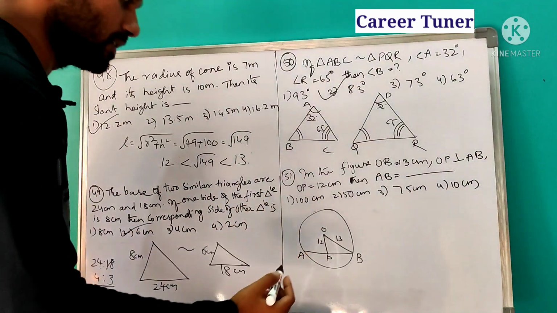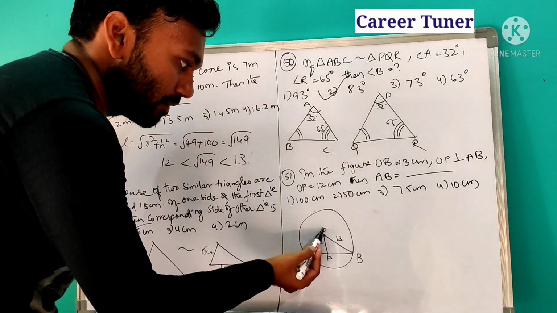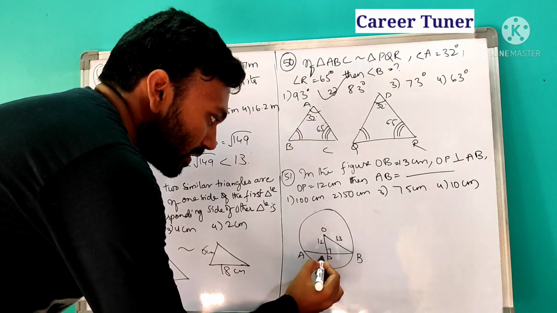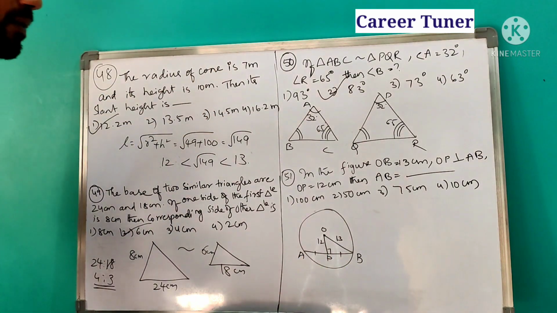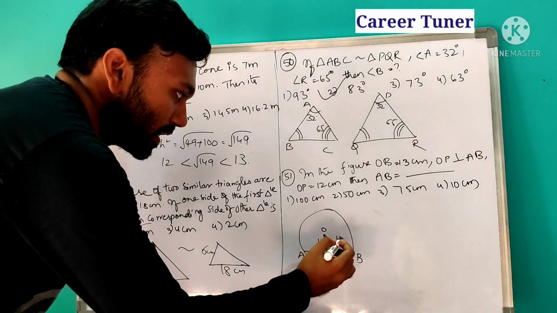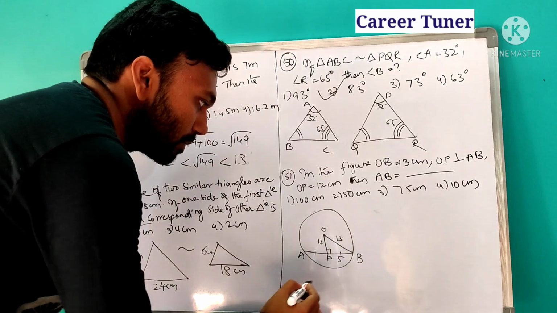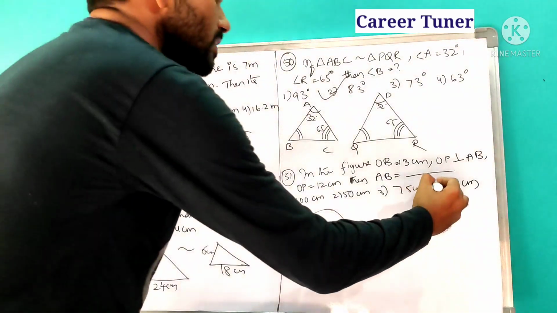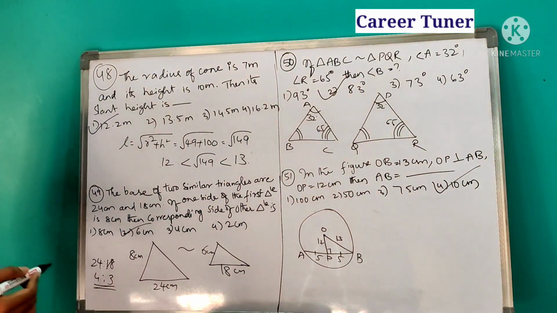Next, the figure itself we can imagine. Whenever a line is drawn from center to the chord, it is going to what? Bisect it and make it perpendicular. So what happens? It is getting bisected and it is perpendicular. Therefore what we can understand, if it is 12 and 13, so from Pythagorean triplets this will be obviously 5. This is also 5. So 5 plus 5 is nothing but 10 centimeters. So the answer is AB is equal to 10 centimeters.